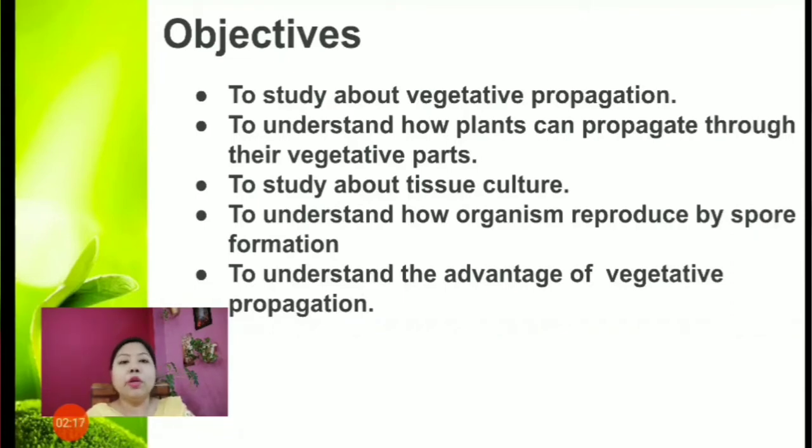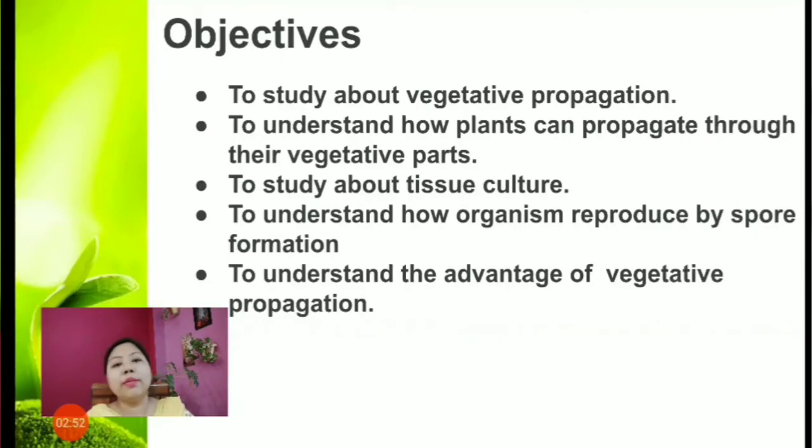You'll also be able to understand how plants can propagate through their vegetative parts. The parts like leaves, stems, and roots are called vegetative parts of plants. So you'll understand how plants can reproduce with the help of those parts. You'll also understand tissue culture, and how organisms reproduce by spore formation. Spore formation is another type of asexual reproduction. You'll also understand the advantages of vegetative propagation.